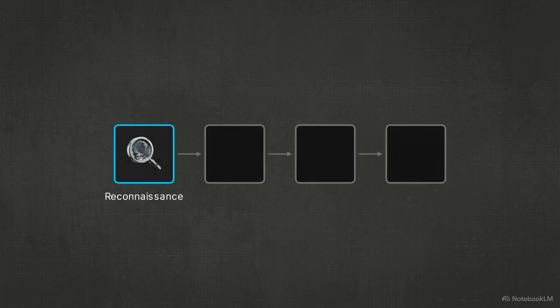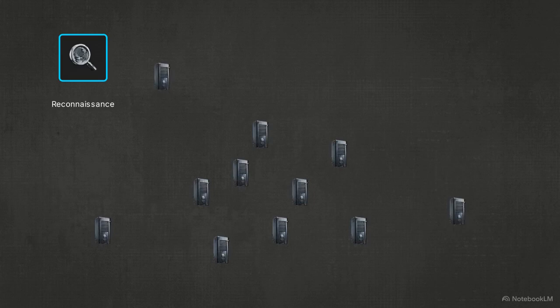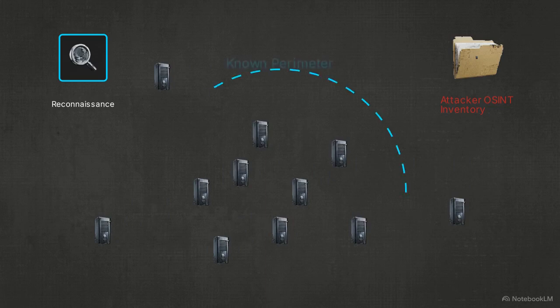This graphic maps the anatomy of a breach. It begins here at reconnaissance. This is the initial phase where an attacker maps out a target's digital footprint entirely under the radar, without triggering a single alarm. Attackers rely heavily on open-source intelligence, or OSINT. OSINT involves systematically collecting publicly available data to hunt for forgotten assets. They are looking for old subdomains, abandoned IP addresses, and testing servers left exposed to the public internet.